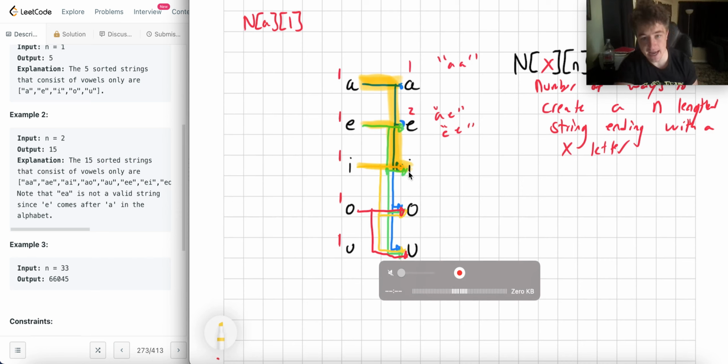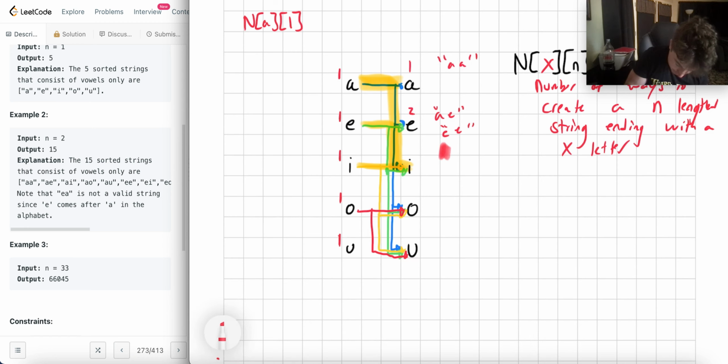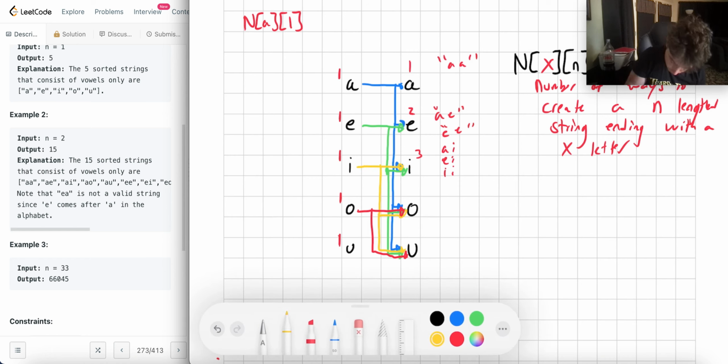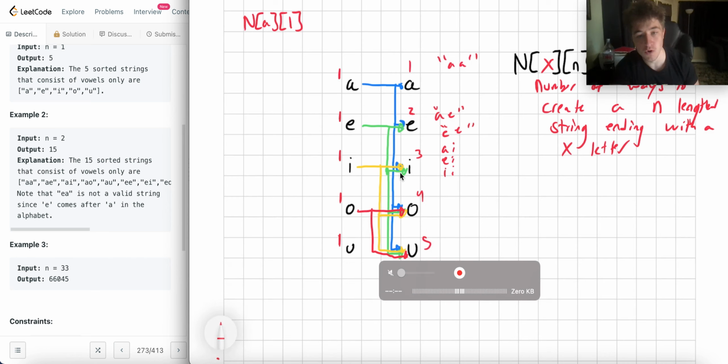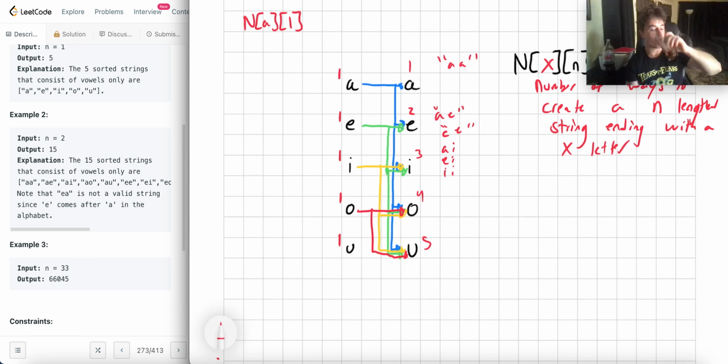So it could attach itself to this A and become AA, EA, or IA, so this becomes 3. And then you'll just kind of notice where we're going with this pretty clearly, right? This becomes 4 and 5, right? Because O can attach itself to A, O, E, O, I, O, O, O, U, O, that's it. And then U could be AU, EU, IU, OU, UU, so that could be 5. So that'll give you the total number of things that we could connect.